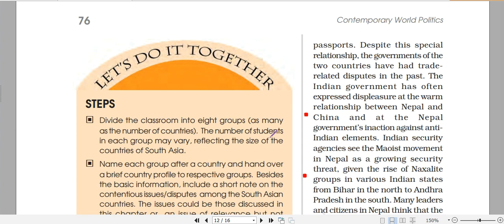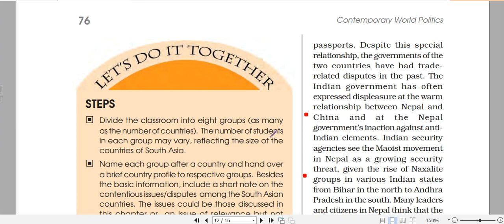Though these things are good, at the same time China is playing a role in India and Nepal's relations. Whenever India is not extending any help to Nepal, or any help that they are expecting from India, they just take those goods from China. So Nepal uses China as bargaining power against India, which India does not like.